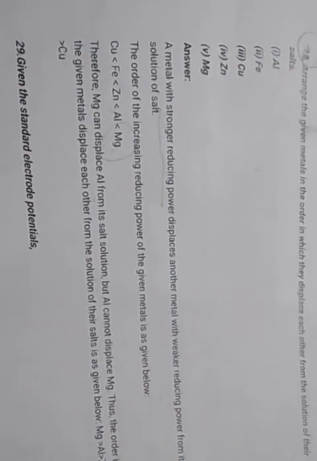Magnesium can displace aluminium from its solution, but aluminium can't displace magnesium. So the order is magnesium highest, then aluminium, then zinc, then iron, and then copper. Okay.